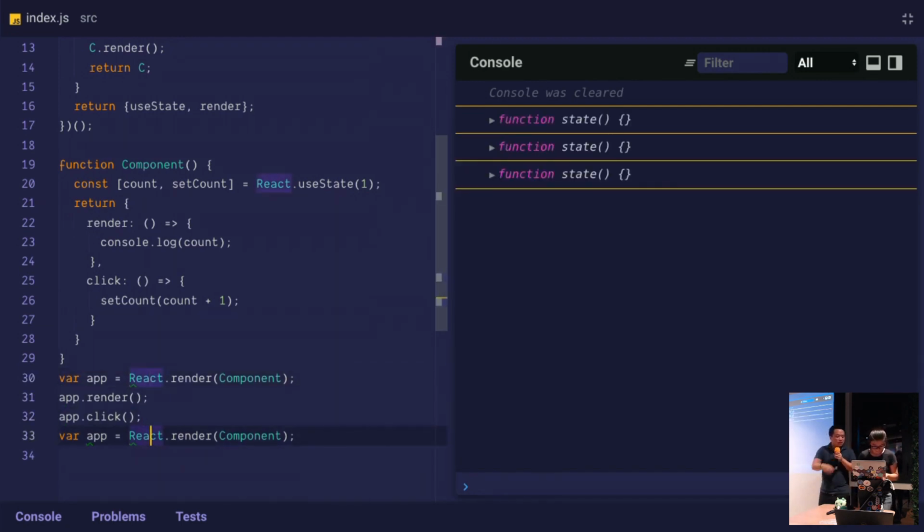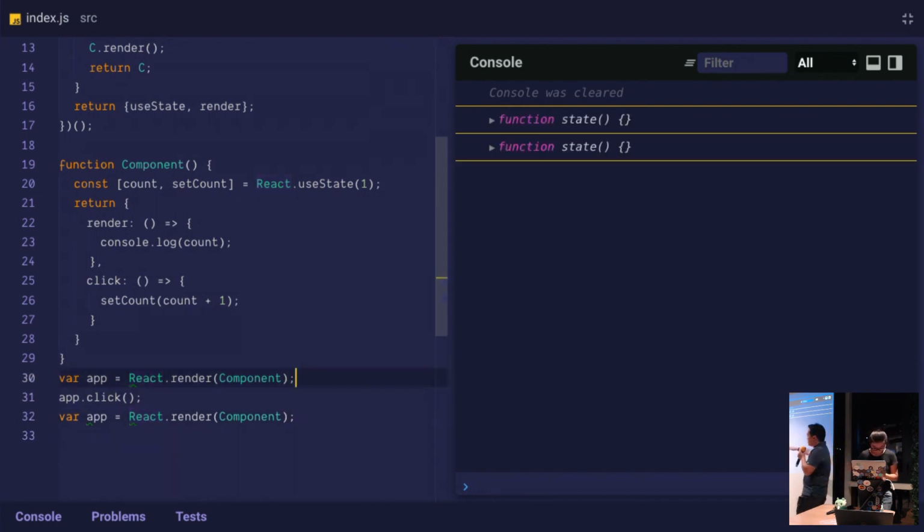Okay. So you don't have to call render because React.render already calls render. Okay, so that's roughly the thing, except we're still showing the state getter function here. So let's refactor that, right?